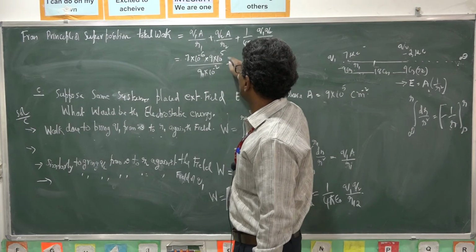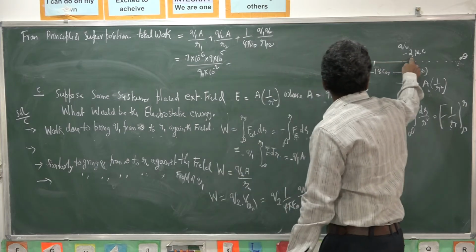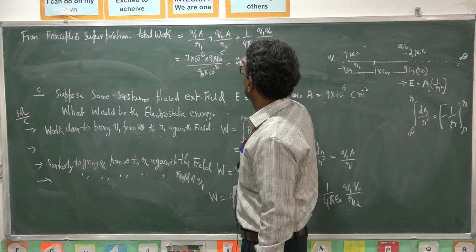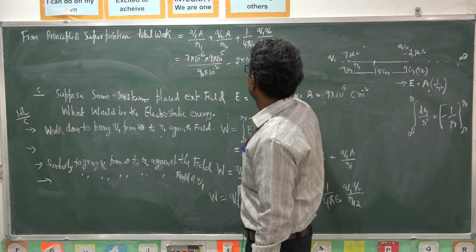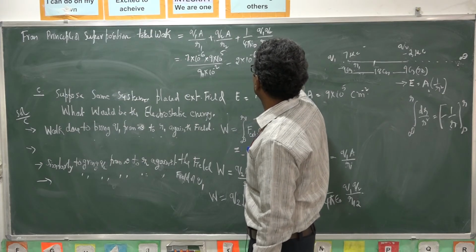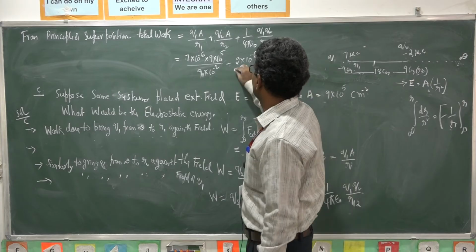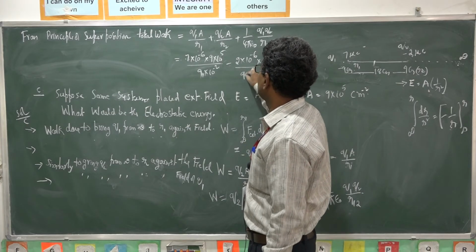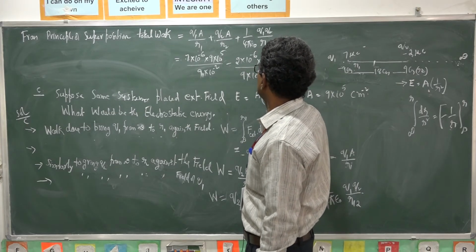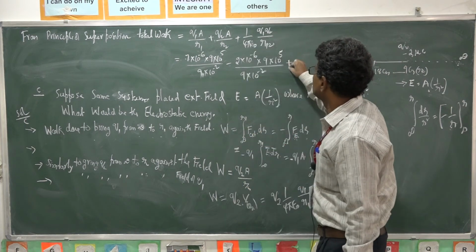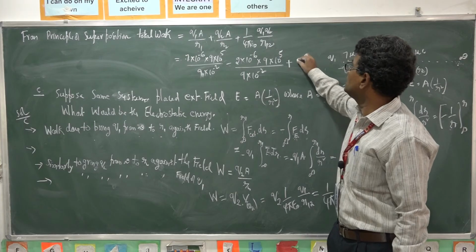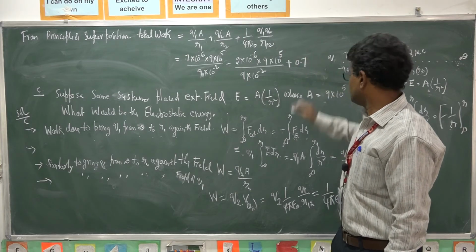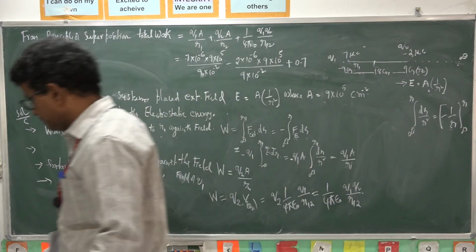Minus, since Q2 is negative, so minus 2 into 10 power minus 6 into 9 into 10 power 5 by 9 into 10 power minus 2, plus this value. This value we already calculated. How much did you get? 0.7, I think. We got that one.